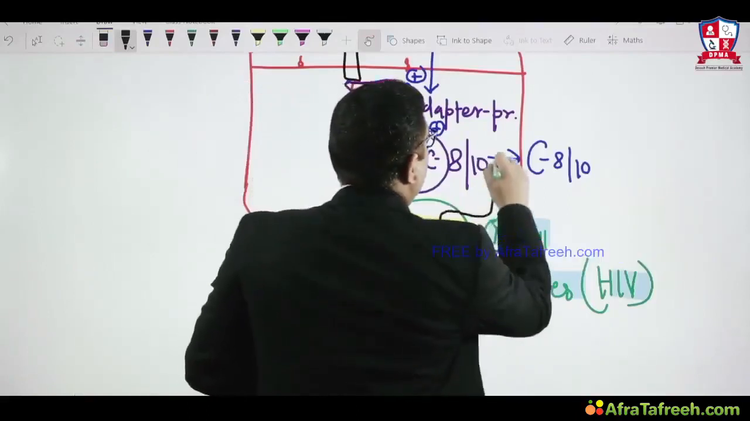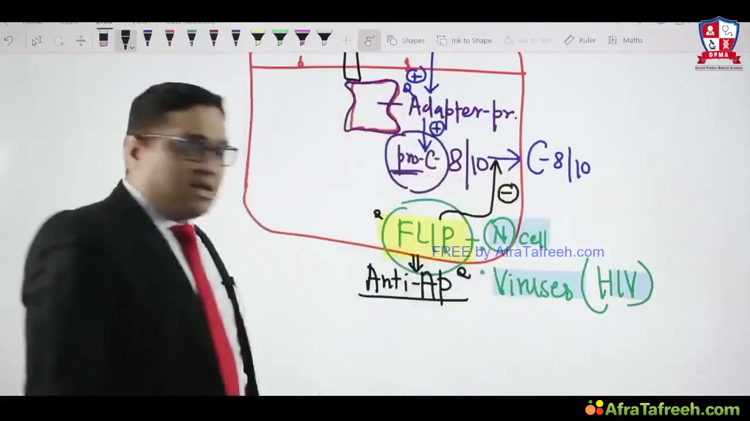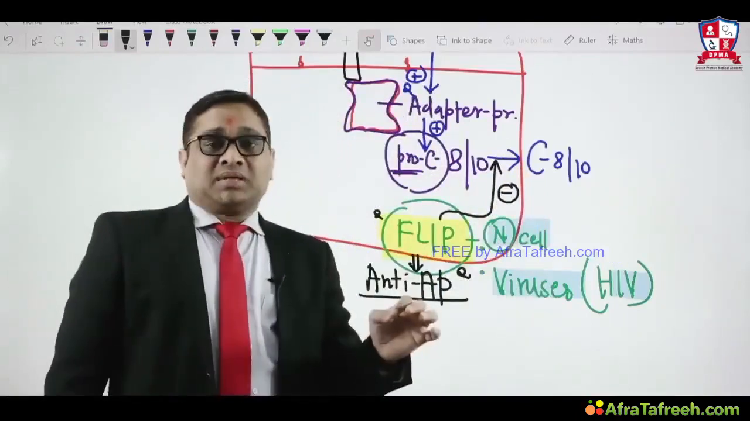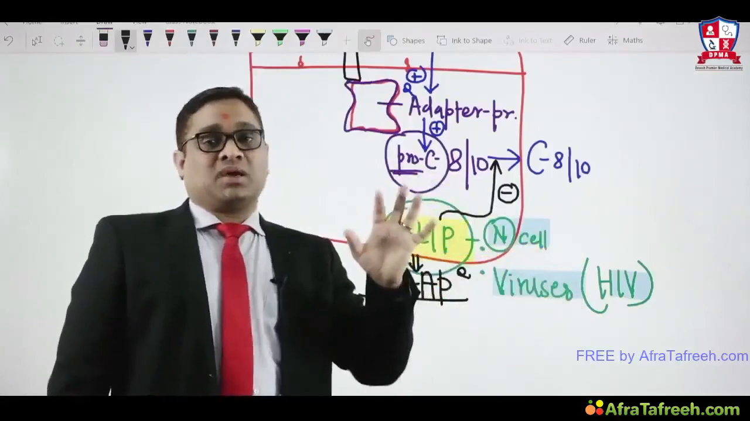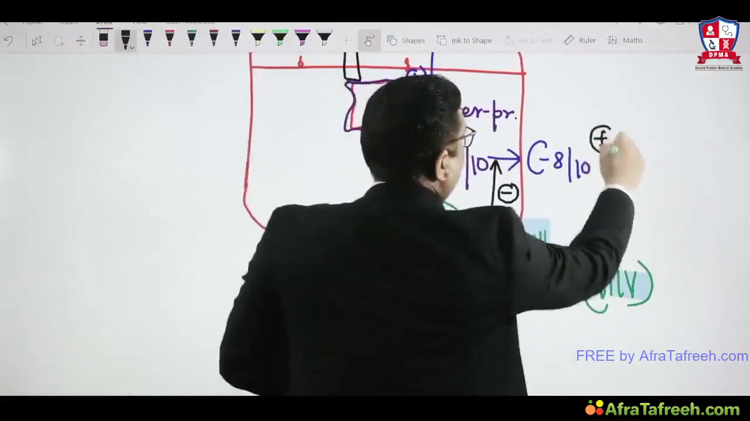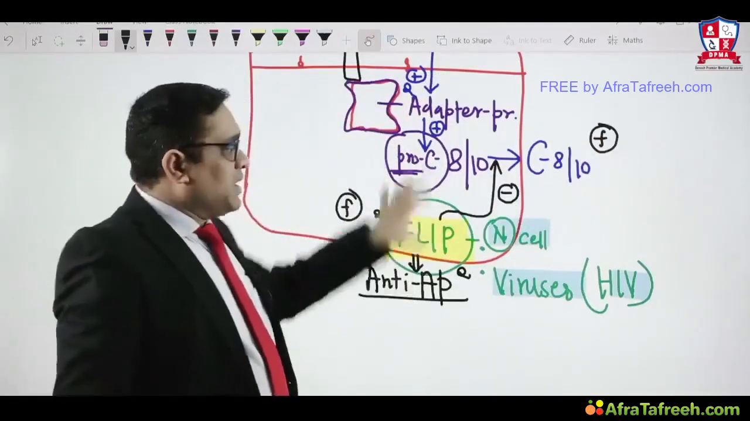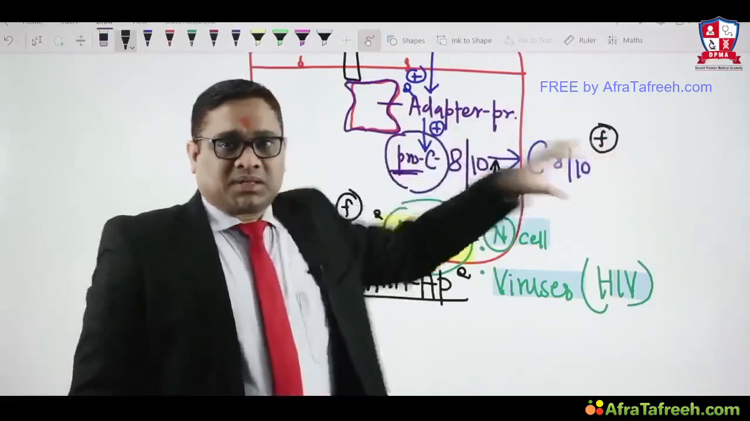FLIP will inhibit activation of the caspase. So FLIP inhibits activation of the caspase in the extrinsic pathway. That is how we can anticipate a future MCQ. This is how a future question will be asked: FLIP inhibits the extrinsic pathway, activation of the caspase, right?